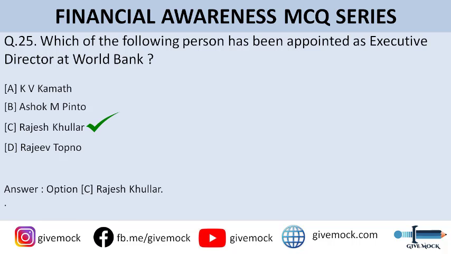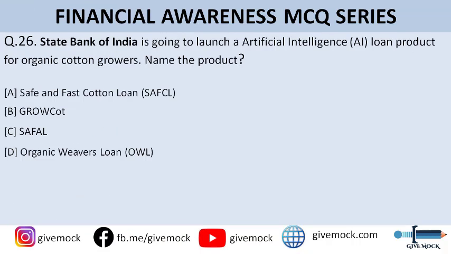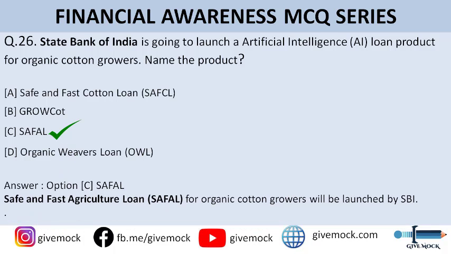All right. So moving on to question number 26. State Bank of India is going to launch an artificial intelligence loan product for organic cotton growers. You need to name the product. All right. So option A is Safe and Fast Cotton Loan, option B is Grow Cot, option C is Safal, and option D is Organic Weavers Loan. So guys, the correct answer to this question is option C, that is Safal. It stands for Safe and Fast Agricultural Loan. So it's been introduced by State Bank of India for organic cotton growers.